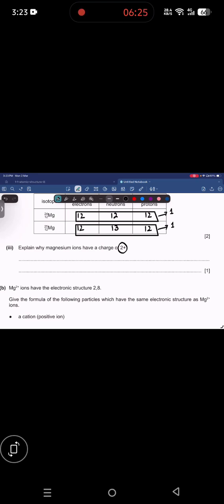Two fewer electrons than the protons means the electrons are less than the protons, or the 12 protons and the 10 electrons. So these are the three answers here.